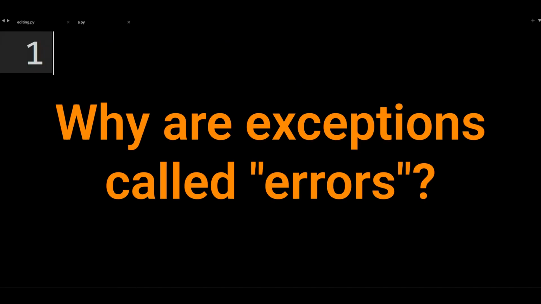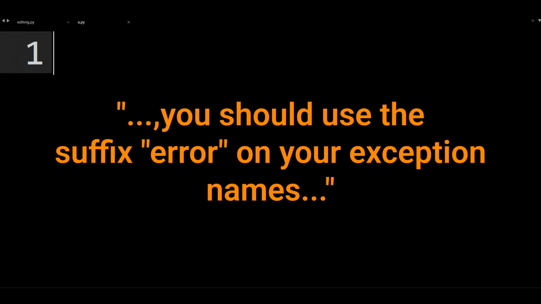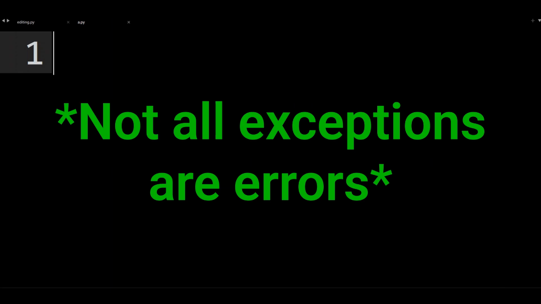One last thing, why are so many exceptions called errors in Python? When we divide by 0, we don't get a zero division exception, we get a zero division error. Well, because that's literally recommended in Python style guide PEP8. To paraphrase, it says, suffix or add to the end of your exception names the word error. So of course Python would follow its own recommendation.